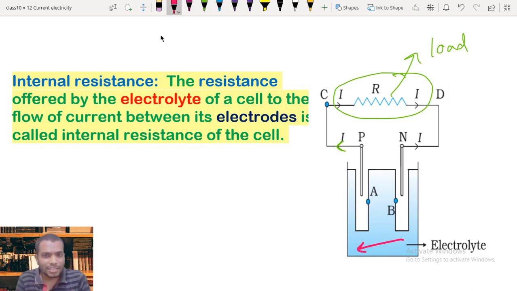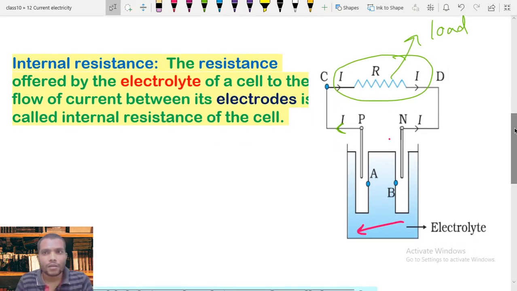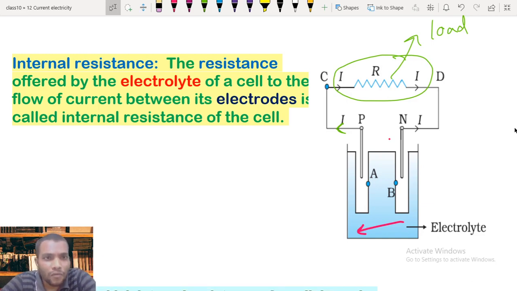Internal resistance is a characteristic of the given electrolyte solution. So the definition is: the resistance offered by the electrolyte of a cell to the flow of current between the electrodes is defined as the internal resistance of the cell.